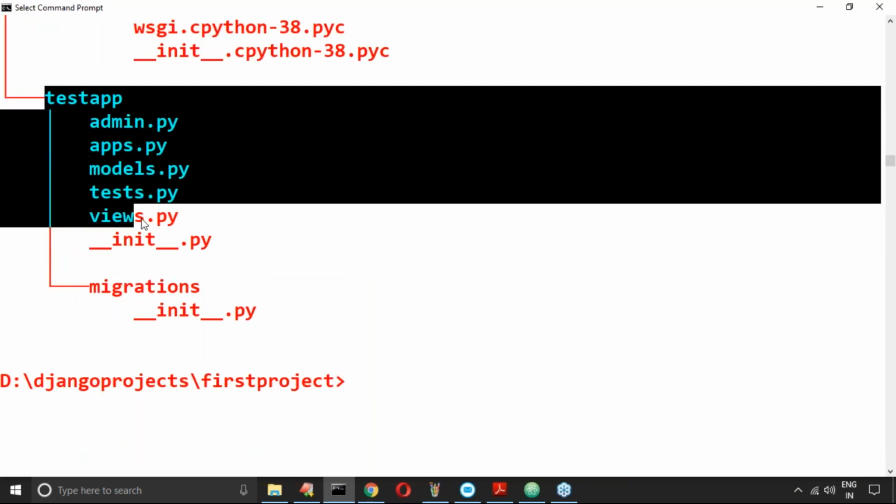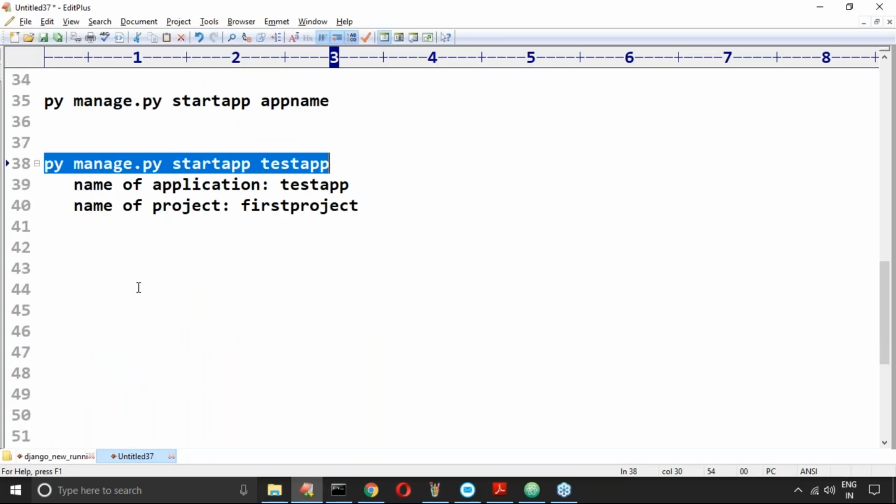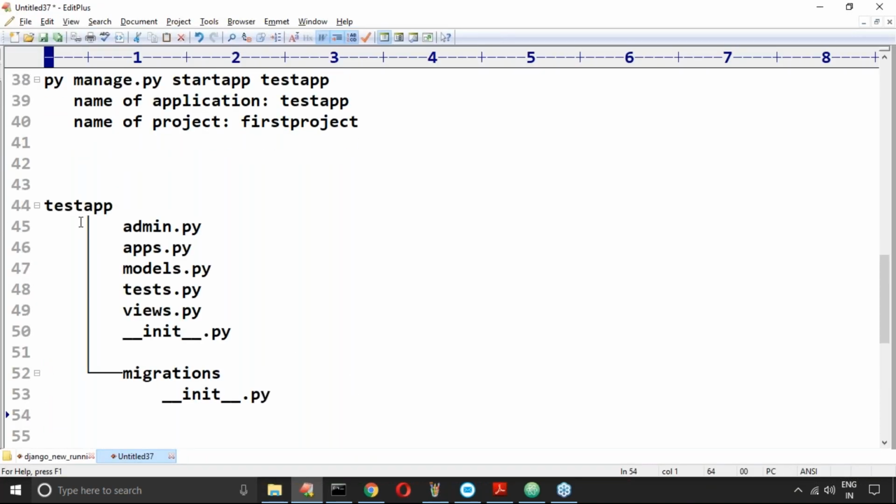Now, this part must be required. These are the extra things we got inside our application. What is the first thing? Views.py. Remember carefully. What is this one? Views.py. I will explain. Next, admin.py.